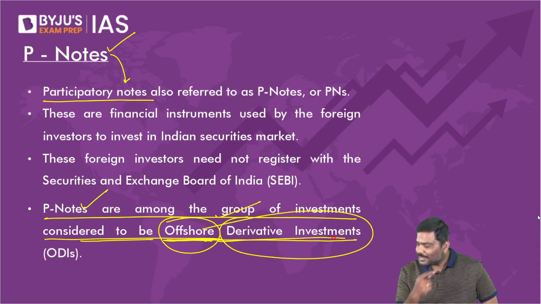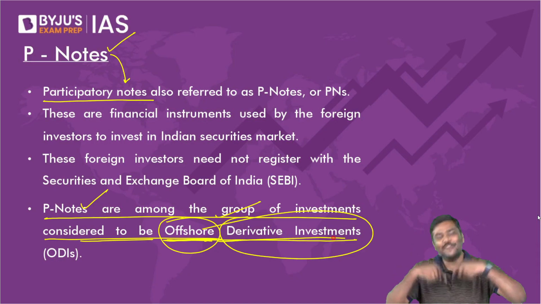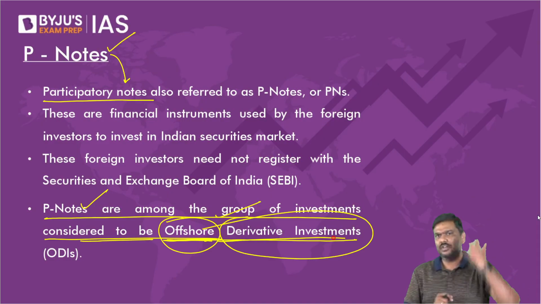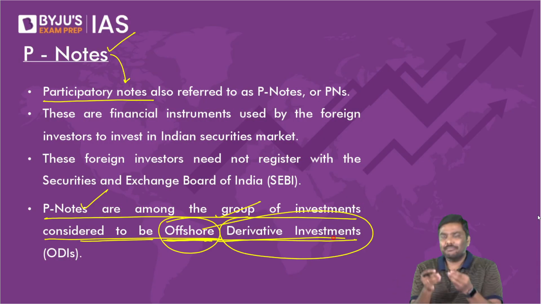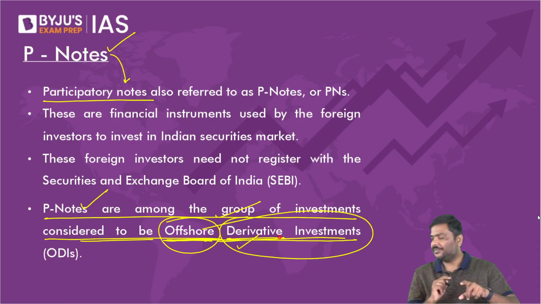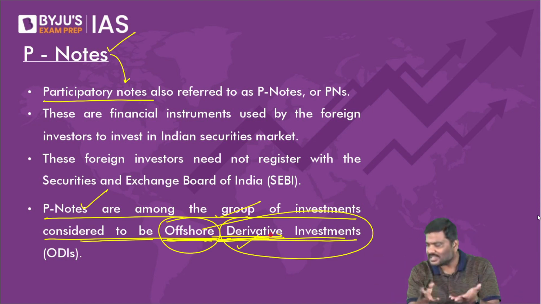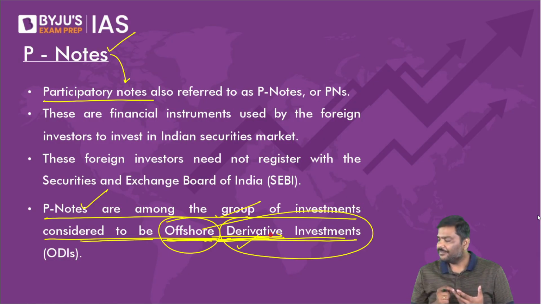My dear, this is the precise reason why I'm discussing this. There are many students who will keep on saying, if UPSC will not ask, why are you simply disturbing my mind? Don't tell it then. My dear, I'm explaining for a simple reason. UPSC might ask you, is a P note a type of derivative instrument? They will ask you, does it belong to the type of derivative instrument? Answer is yes. I hope you understand this.